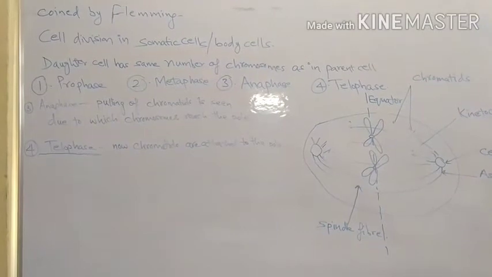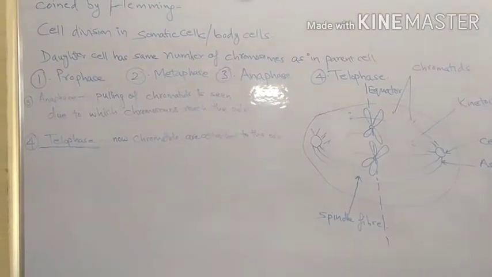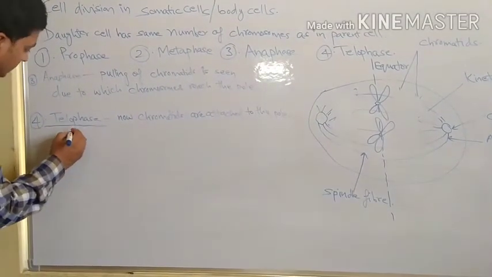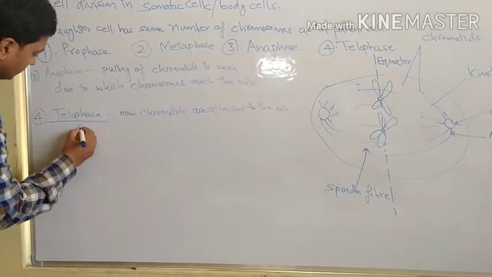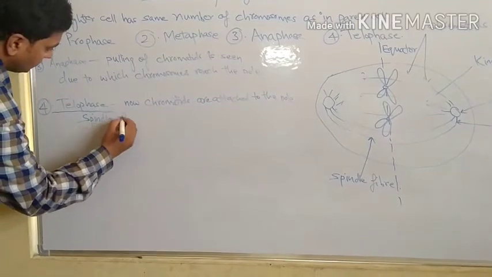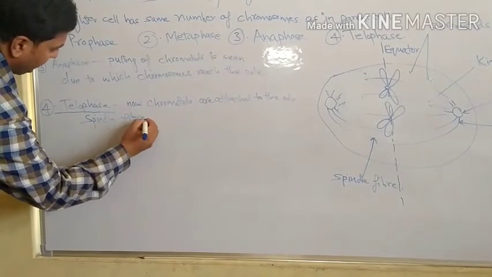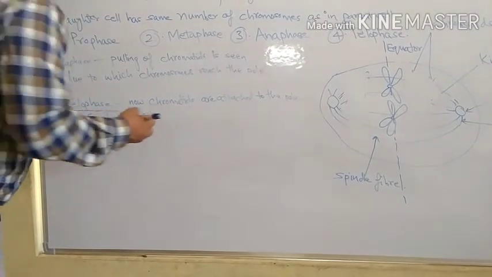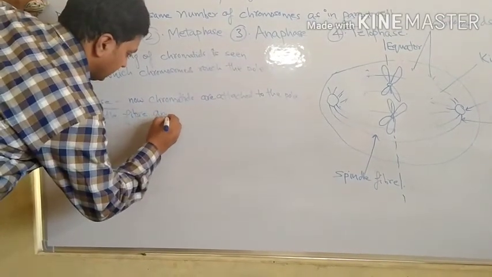Second point, spindle fiber and aster rays disappear.